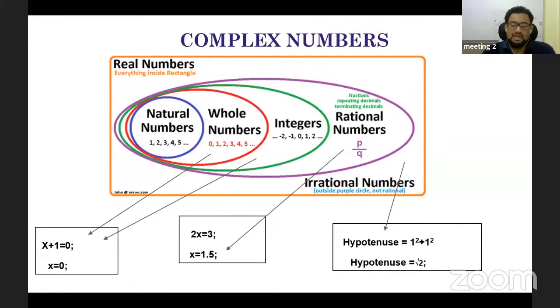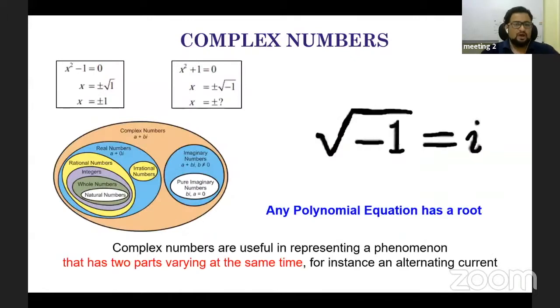Now with real numbers, we are able to solve the equations in real life to some extent. However, there is another problem. If there is an equation of the form x square minus 1 equal to 0, life becomes very simple, right? We get x equal to plus or minus 1. However, x square plus 1 equal to 0, life is not simple. We need to solve this problem. And how to solve this problem?